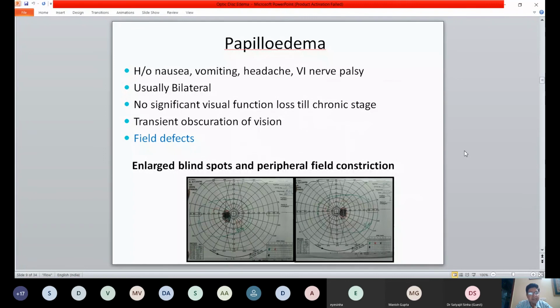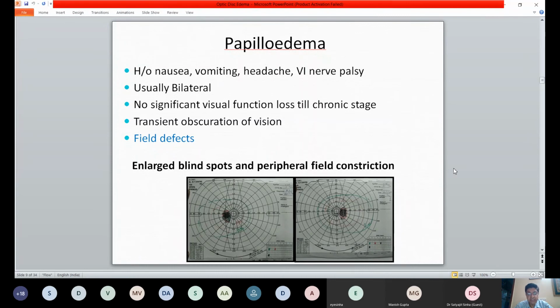So papilledema is usually bilateral, occasionally asymmetric, with no visual functional loss till a significantly advanced stage, although you may have early field defects in the form of an enlarged blind spot that you can see here, or a constricted peripheral field, again a smaller field in the periphery. This of course you can only pick up if you do a full field analysis on automated perimetry or a Goldmann or kinetic perimetry, and sometimes by doing confrontation fields. And of course an enlarged blind spot can be picked up by a 30-2 or a 24-2.